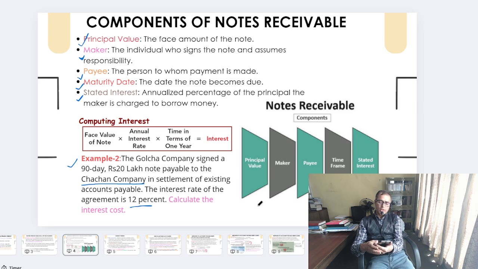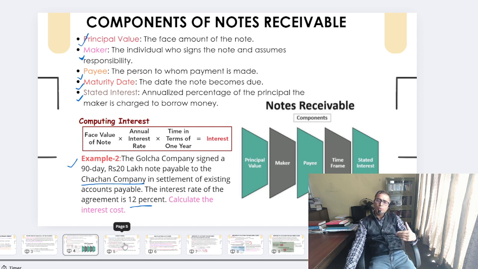Okay, 20 lakh into 0.12, that's 12%, into 3 months, 3 by 12, or you can say 90 divided by 360. So you would simply have 60,000 as our interest. That interest would be received by the seller. That means it needs to be paid by the buyer on the maturity of the note, together with its principal value.